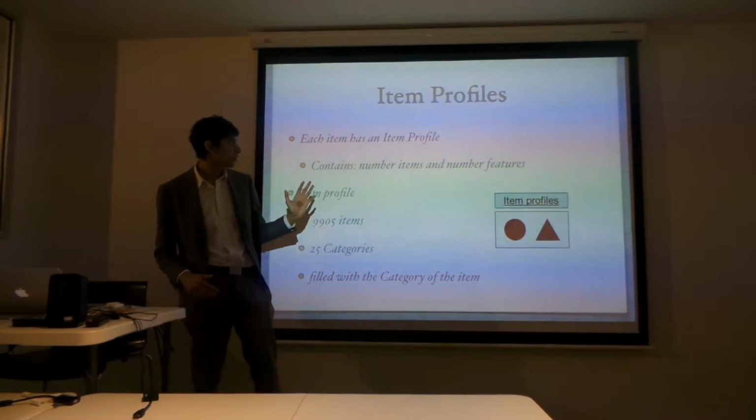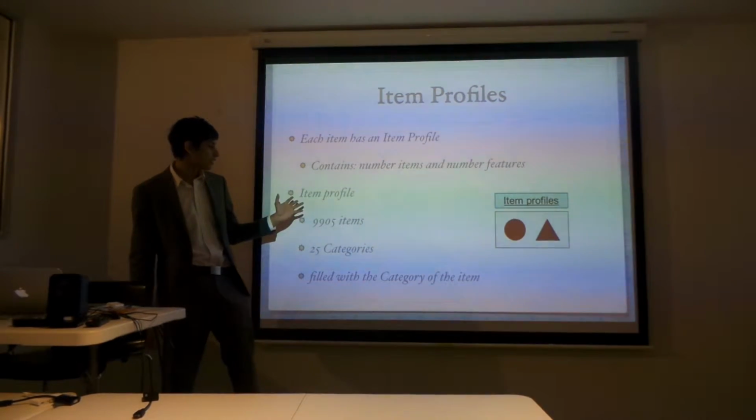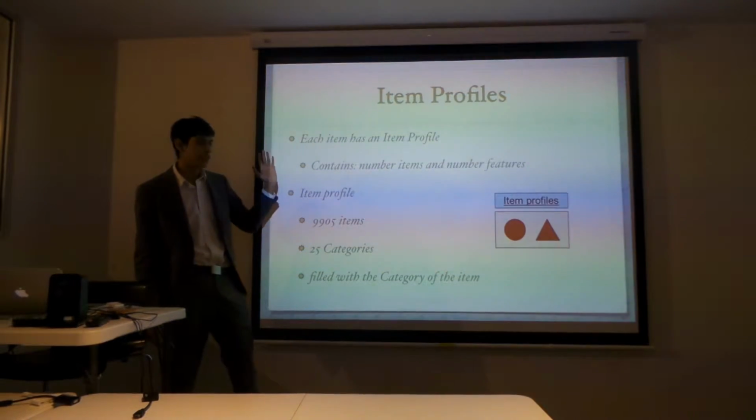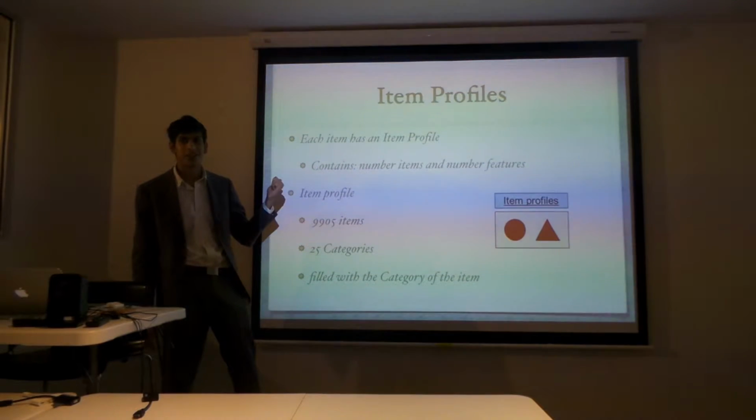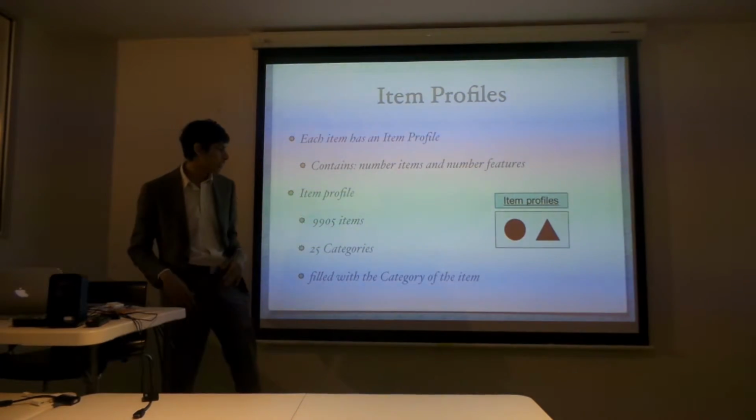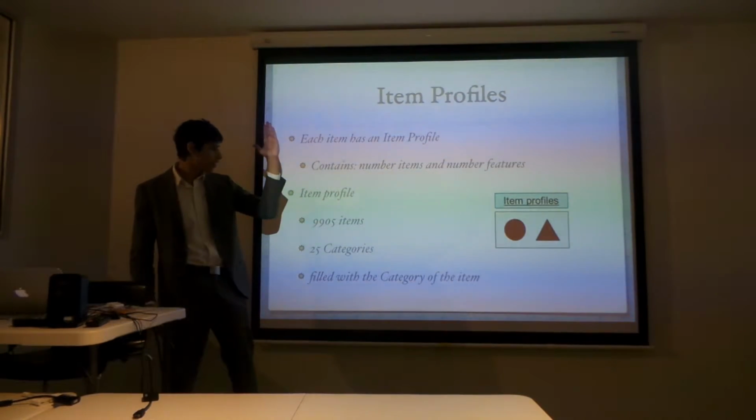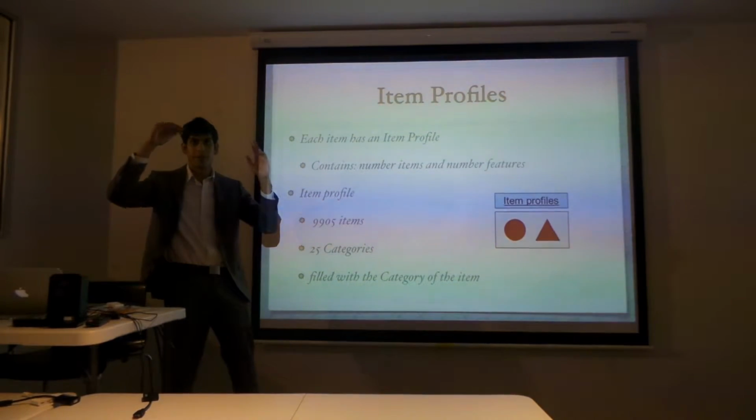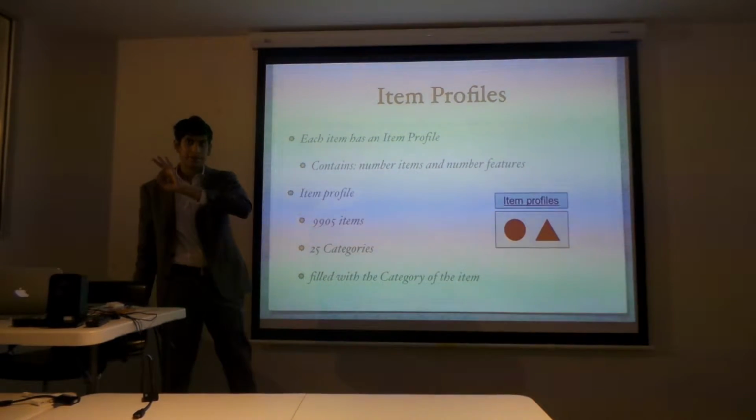The first matrix we need is item profiles. What this matrix looks like is the number of items, which is 9,905. You might think I told you 10,000 one slide back, but there were some gaps in my data where some items weren't used. That's why it's 9,905. So it's 9,905 by the categories. I can say that this item has this category. So I can define that as an item profile.